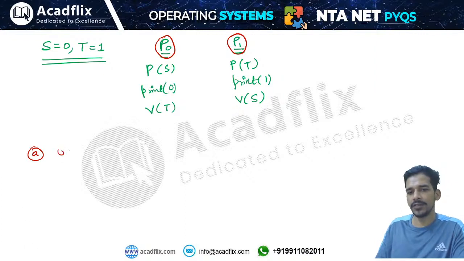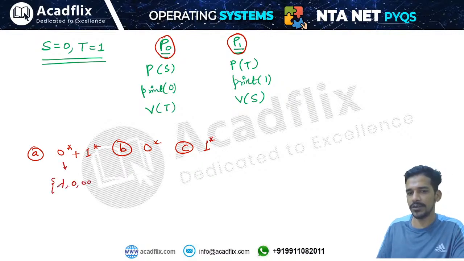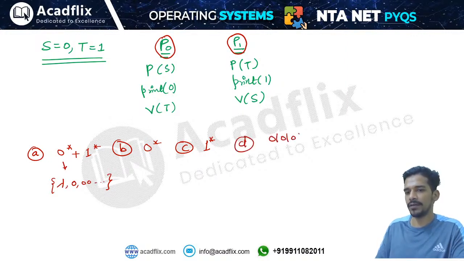So it will print 0 star plus 1 star, or it will print simply 0 star, or it will print simply 1 star. 1 star means, I hope everyone remembers, in TOC. 0 star means null, 0 0 0 like this. Okay, or it will print 0 1 0 1 0 1 0 1 like this.